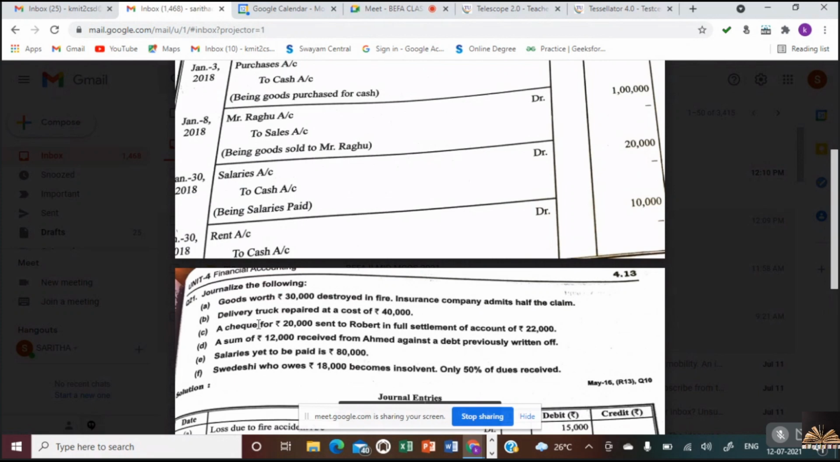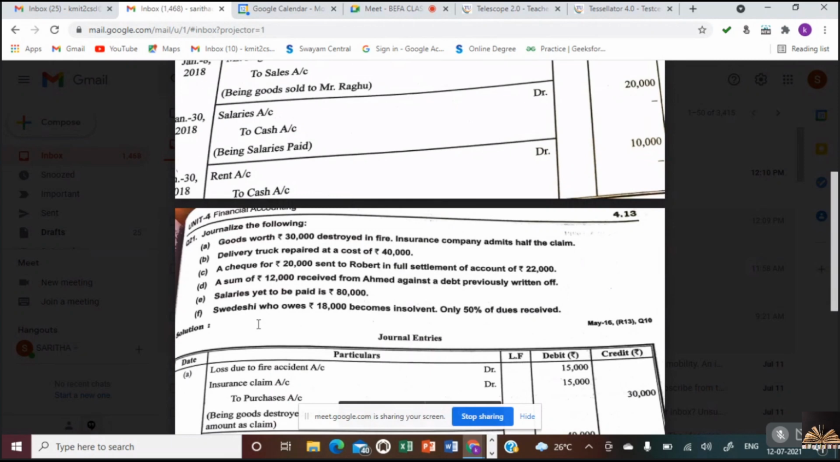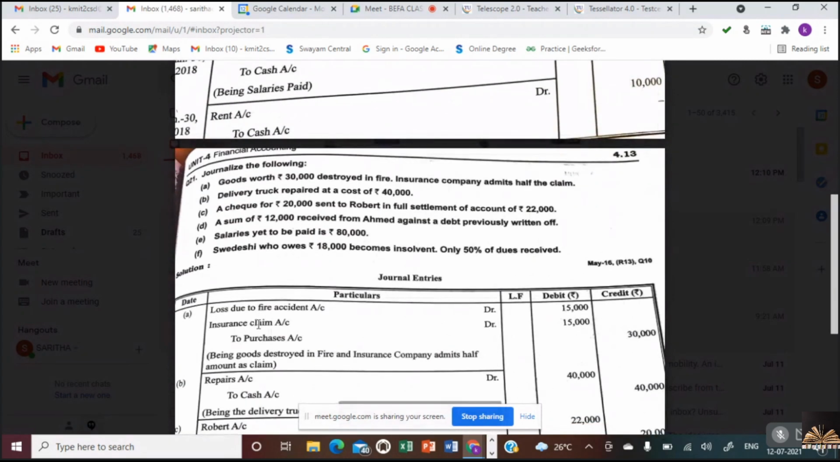Now, can you see the second question? Can you see the second question, Anna? Journalize the following transactions. Goods worth 30,000 destroyed in fire, insurance company admits half the claim. Okay, so what's happening here? The goods worth 30,000 are lost. We have claimed only 50% as insurance and the remaining 50% is a loss.